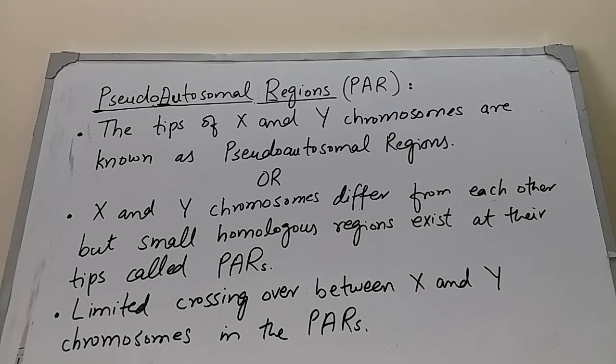In the definition of pseudoautosomal genes, I told you that these genes are present in the X and Y chromosomes, but they behave like autosomes during meiosis. It means that the inheritance pattern is like autosomes, and these certain areas, the pseudoautosomal regions, undergo very limited crossing over during meiosis.